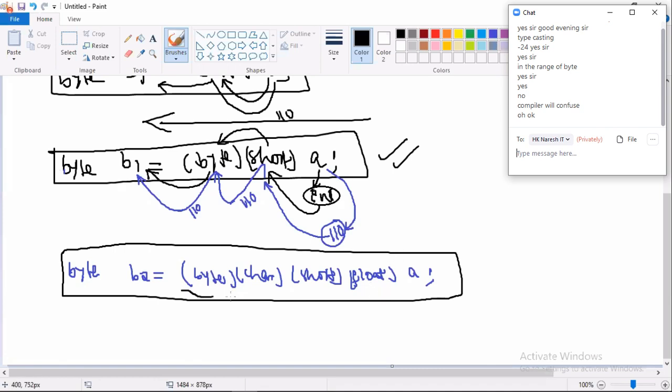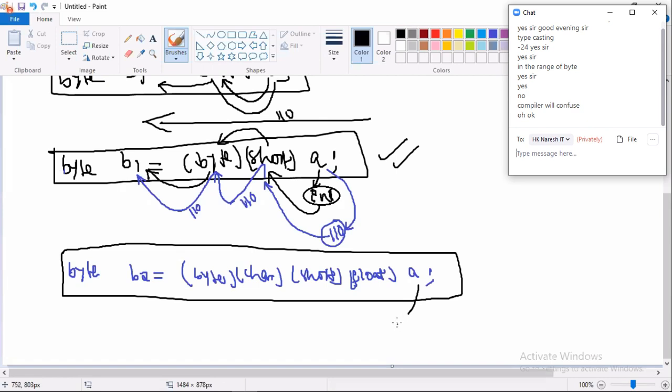All these are number data types only, right? Number category only. Why not allowed? All are number category, right? Allowed or not allowed? Allowed here, no problem.